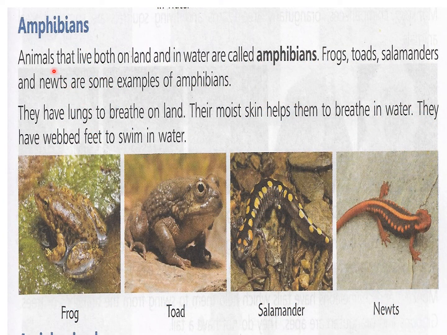Now we come to another type of animals under this classification of habitat, which are called amphibians because they live both on land and water. So these are amphibians. We are studying classification on the basis of living place. So we have to see where the animals live. According to that, the animals have been divided here in these groups. So amphibians live both on land and in water, and they are called amphibians.